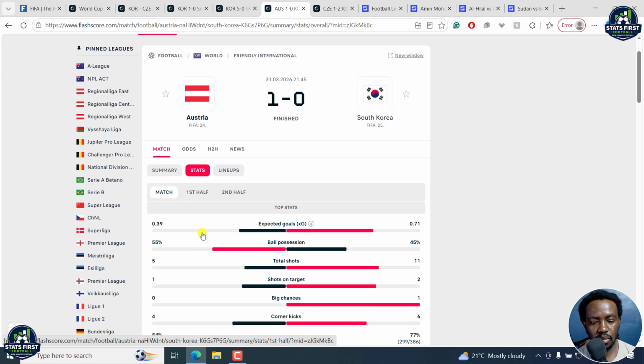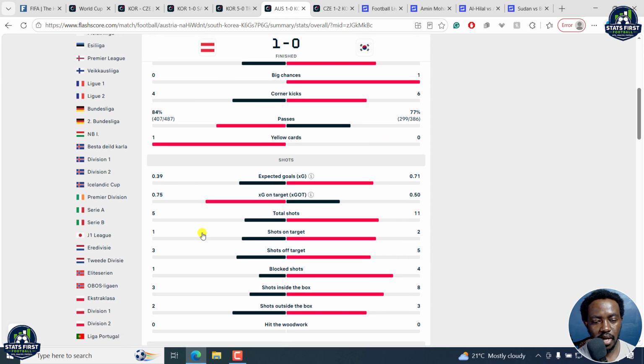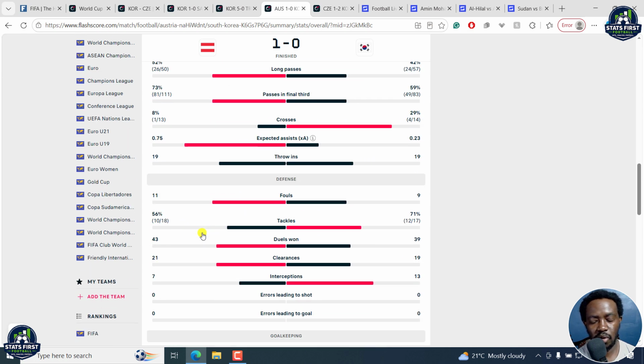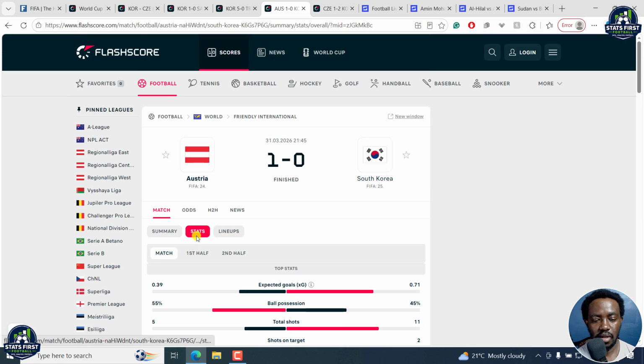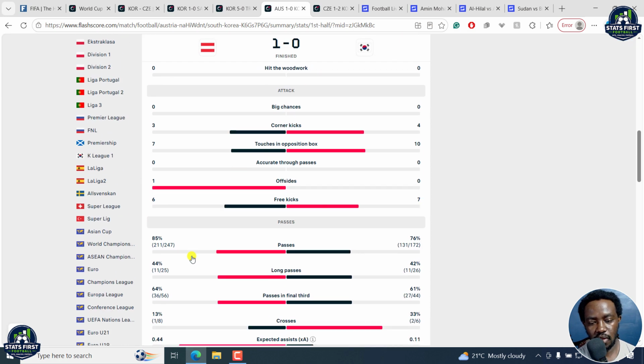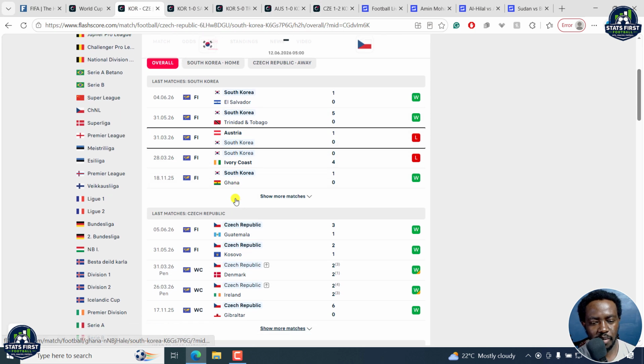If we look at the play, they had 5 shots to 11 for South Korea, and then we had free kicks, yes, and about 20 fouls. Now, if we look at the first half, the first half had about 13 fouls. I'm still leaning towards the first half fouls, 10.5 at 1.5 odds, that might be a good market. Let's see, how has the Czech Republic performed?